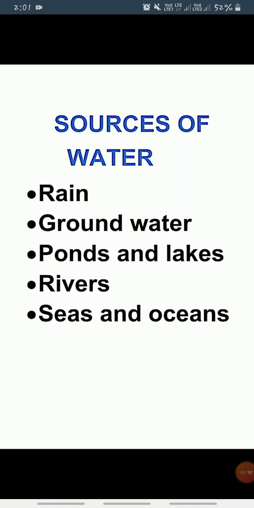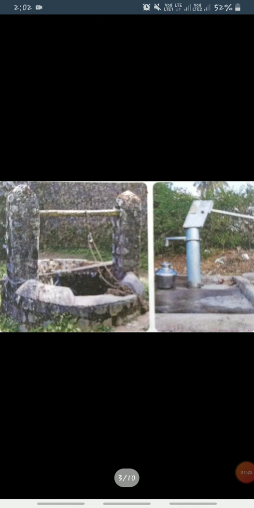And how can we take out groundwater? So come to this picture. So this is a well and the hand pumps are used to take groundwater, and we can use a tube well also to take out the groundwater and use it for irrigation.